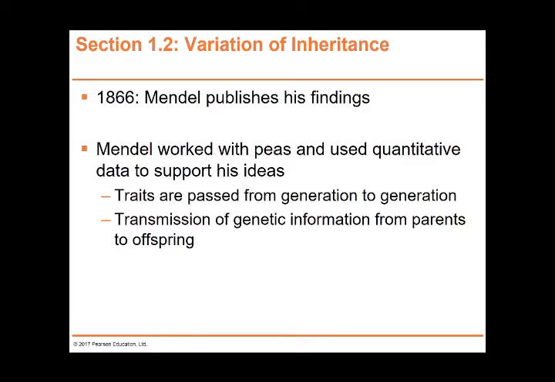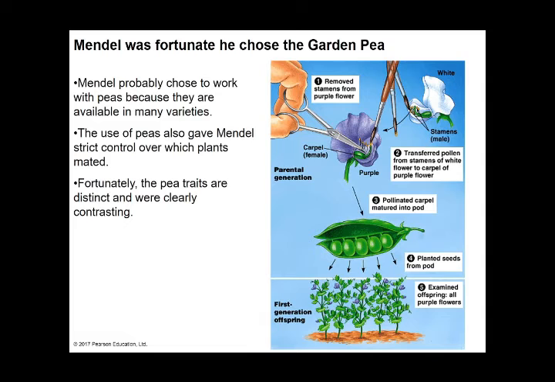Okay, so the rationale of inheritance. In 1866, Mendel published his findings; he worked with peas and used quantitative methods to promote ideas. Traits are passed from generation to generation and from parents to offspring. He was fortunate that he chose the garden pea, because the garden pea has many varieties, and you can control how you breed them. You can cut off their anther, then use a brush to transfer pollen to another flower. And the traits of the pea are distinct and clearly contrasting.